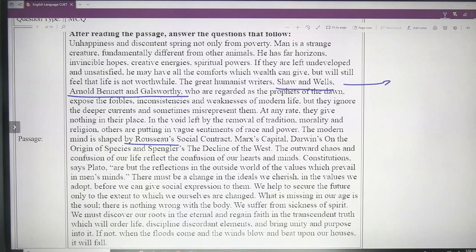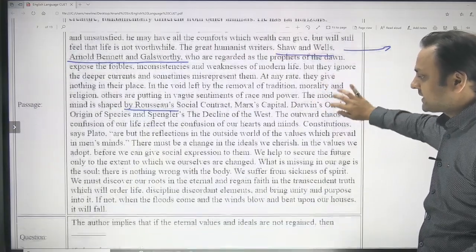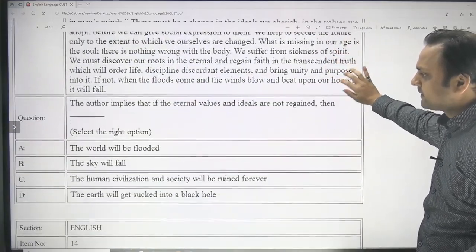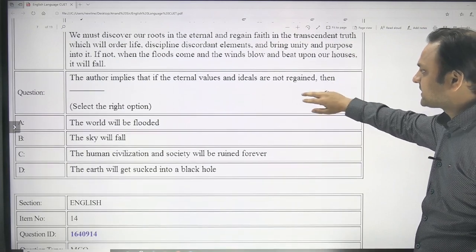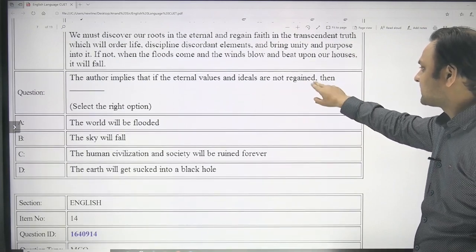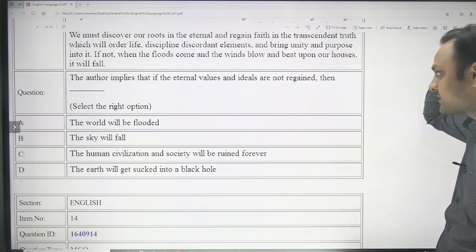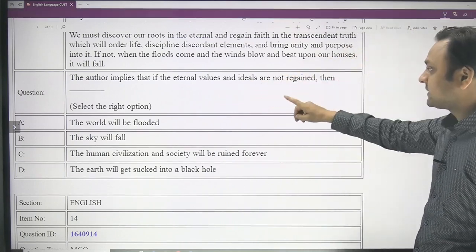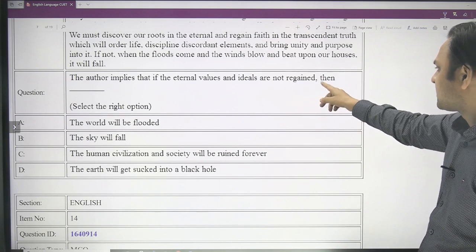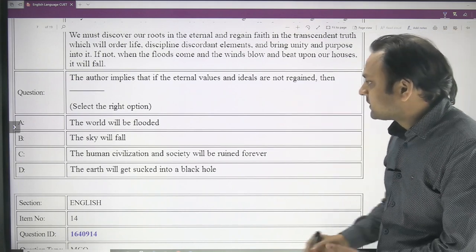So the author is focusing mainly on spirituality and not on the worldly things and the religious aspects. So let us read the questions and try to understand the correct answers. The author implies that the eternal values and ideas should be regained, and if these ideals are not regained, then what will happen?